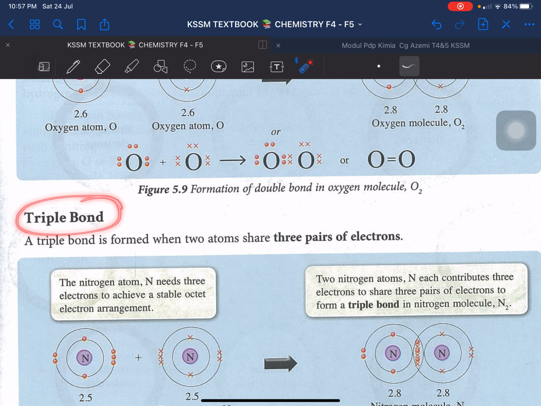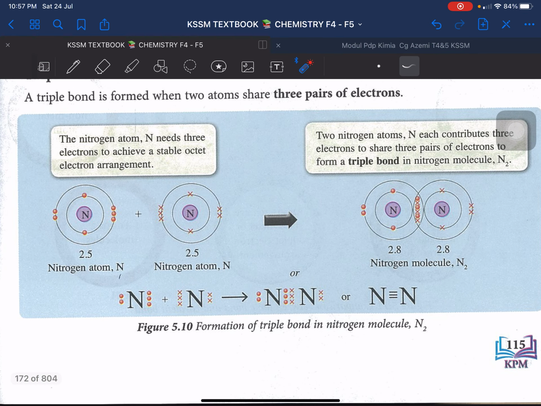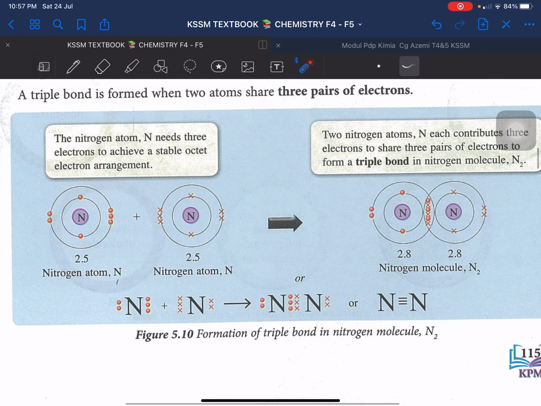Okay? Triple bond. So what is triple bond? Triple bond is formed when 2 atoms share 3 pairs of electron. 3 pairs, 3 pasang elektron. So let us see apalah dia punya contoh. Contohnya adalah nitrogen atom. Nitrogen atom needs 3 electrons to achieve a stable octet electron arrangement. Kenapa perlu 3? Look at the electron arrangement. It's 2.5. When it's 2.5, kan 2.5, we need to add another 3 so that it become 2.8 like this.